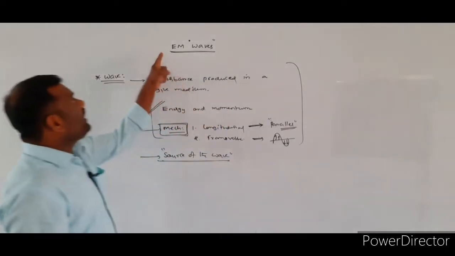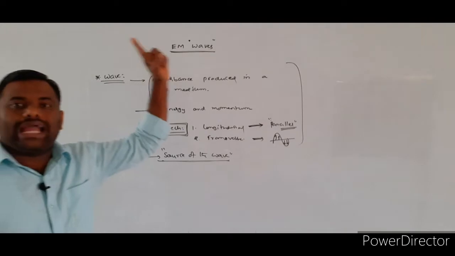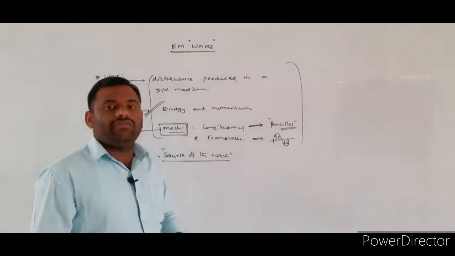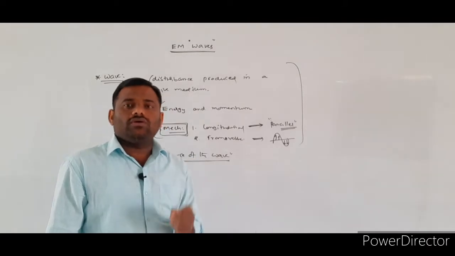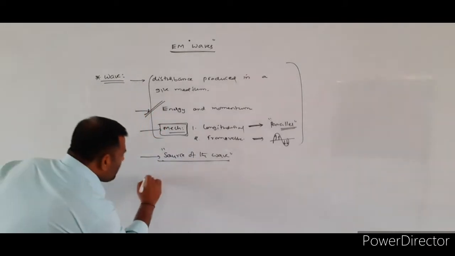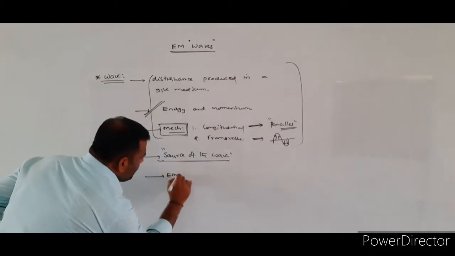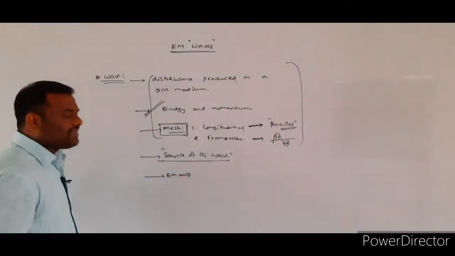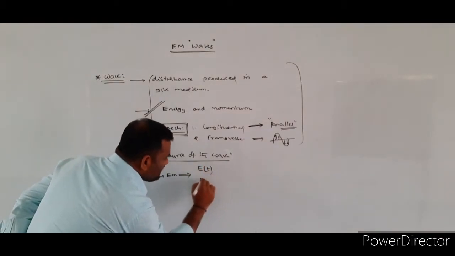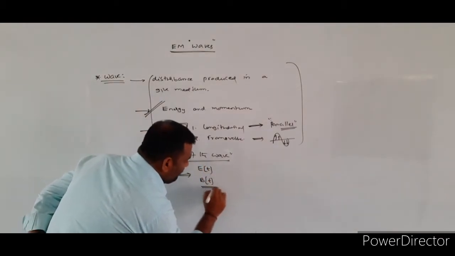So here we are discussing what? Electromagnetic waves. For the electromagnetic waves, the source of the electromagnetic wave is the time varying electric field as well as the time varying magnetic field.